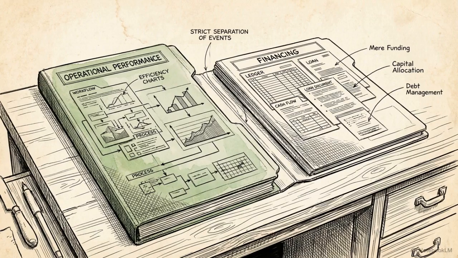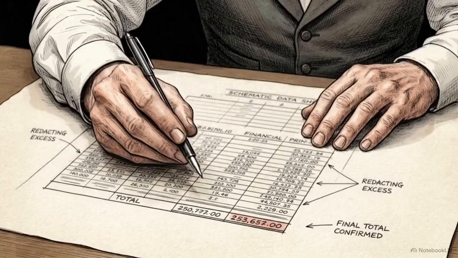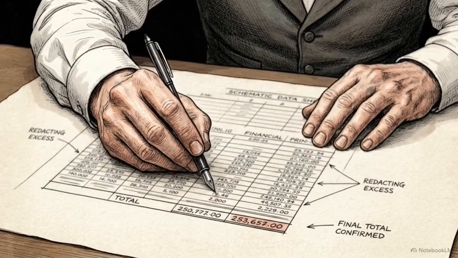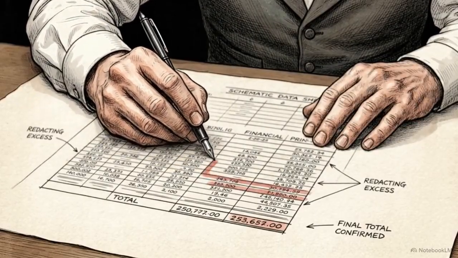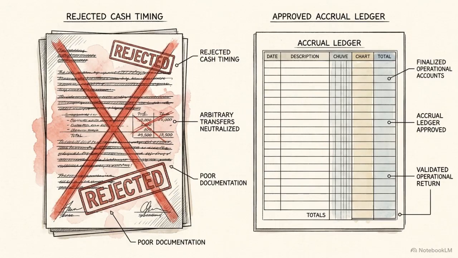Users have to separate these actual operational performance changes from mere financing events. The income statement maps this operational performance, while events like issuing new debt or equity are isolated on the balance sheet. By tracking the true operational return on economic resources, investors can accurately strip away financing noise and evaluate how management is running the core business. Accrual accounting is the required engine of GAAP because it forces financial reports to reflect economic reality. It completely neutralizes the arbitrary, easily manipulated timing of cash transfers.